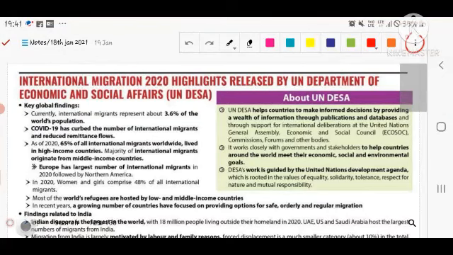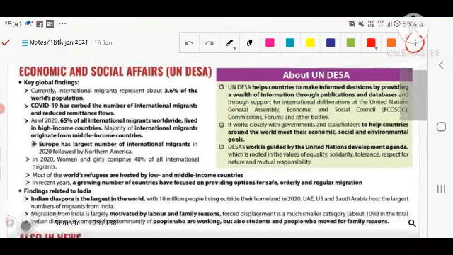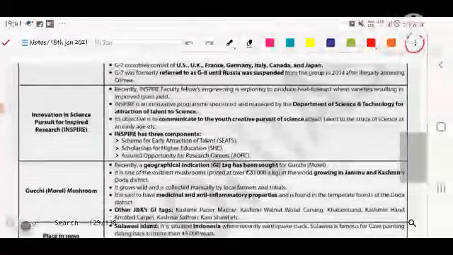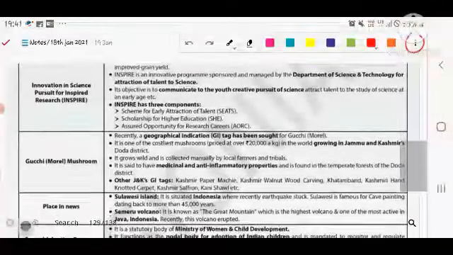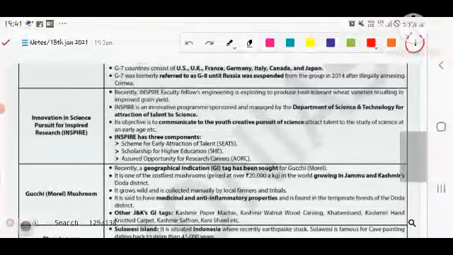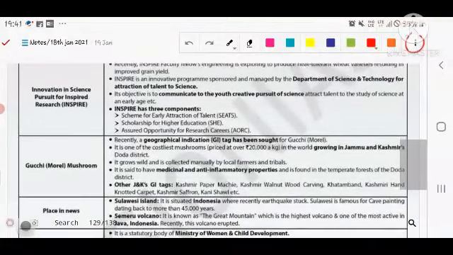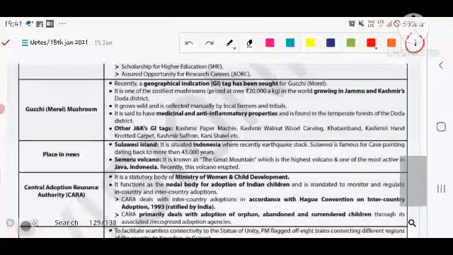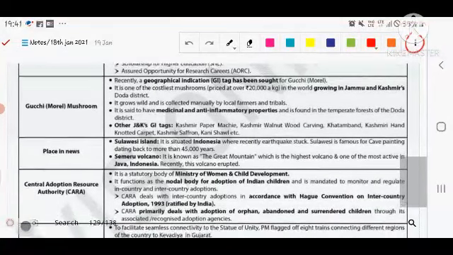International Migration 2020 highlight released by the United Nations Department of Economic and Social Affairs, UNDESA, ये रिपोर्ट निकाली गई है. Group of 7, you know, remember the country basically. Many times this type of question is asked. Inspired is a type of scholarship given to women so that their participation in the STEM field can be increased.